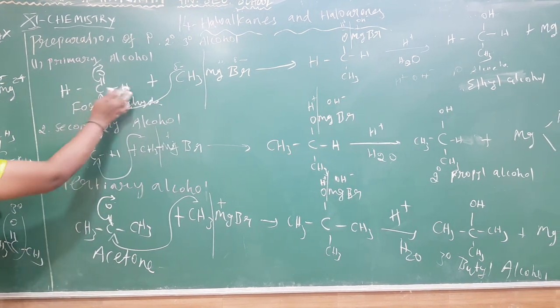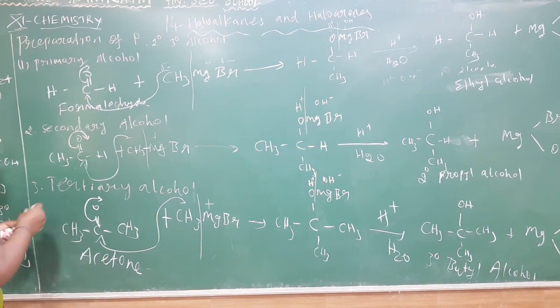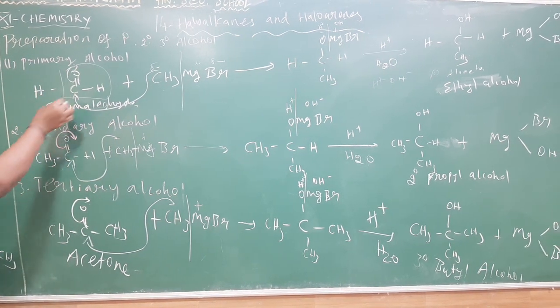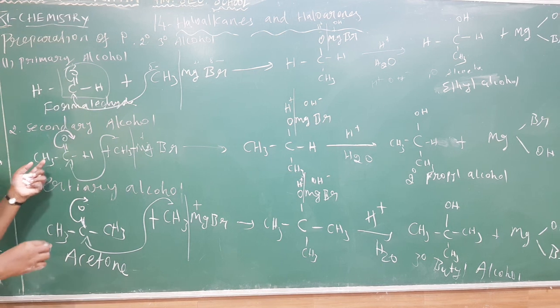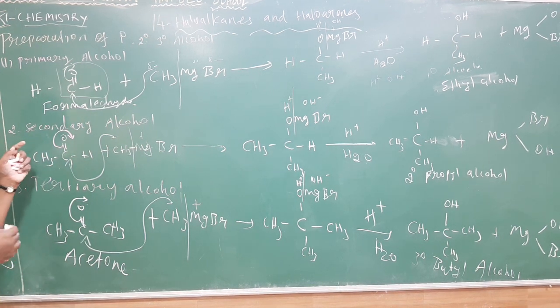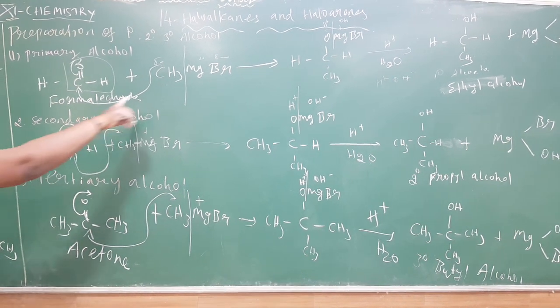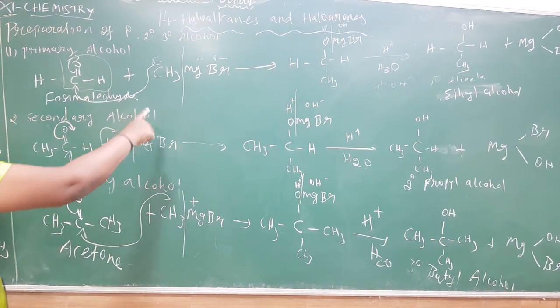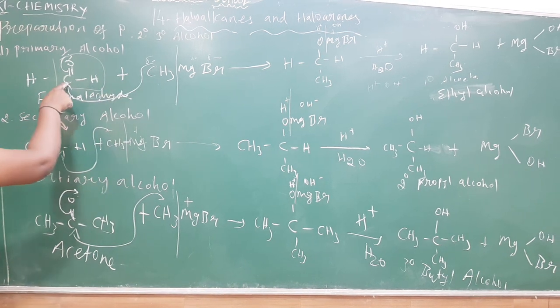This formaldehyde has a hydrogen atom on both sides. Generally the aldehyde formula is CHO. This hydrogen is attached to the carbonyl carbon. It is called formaldehyde. This Grignard reagent reacts with the carbonyl carbon. So this methyl carbon attacks the carbonyl carbon.